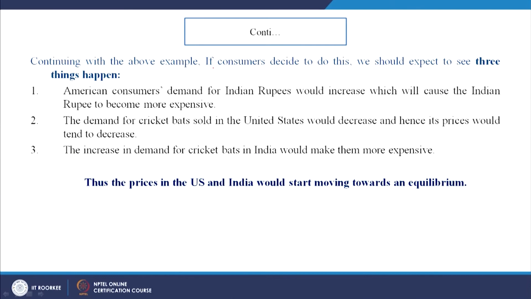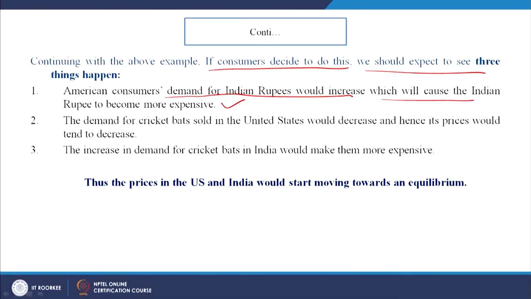Continuing with the above example, if consumers decide to do this, we should expect to see three things. What are these? American consumers' demand for Indian rupees would increase, which will cause the Indian rupee to be more expensive with time. Slowly, when the Indian rupee demand goes up, because with Indian rupees they are able to buy more bats, because obviously they cannot buy through dollars directly. So, they have to exchange the currency. So, the demand for the rupees will go up. Now, as the demand for the rupees is going up, the rupee will tend to become more expensive with time.